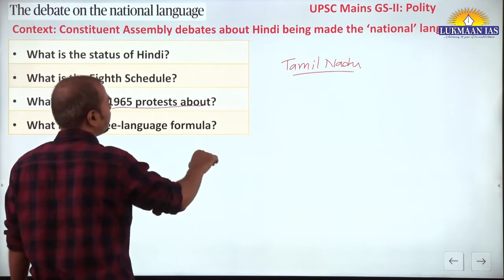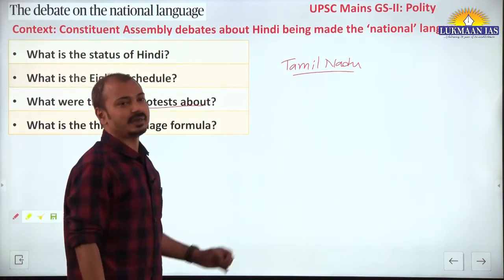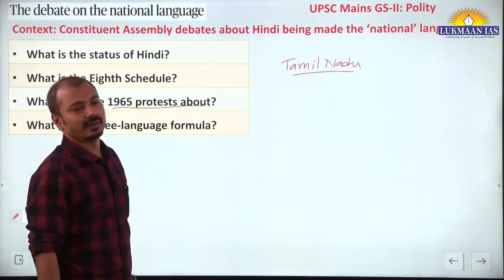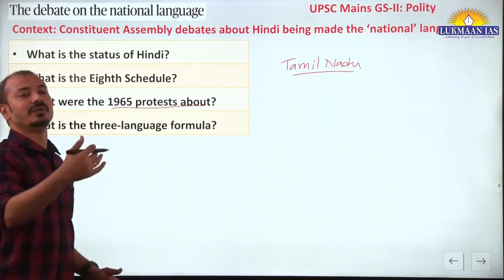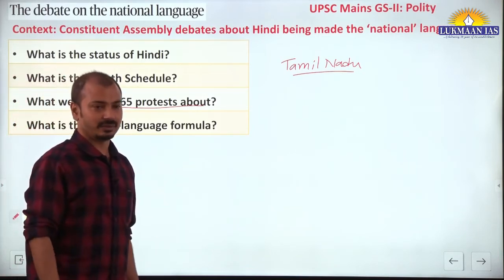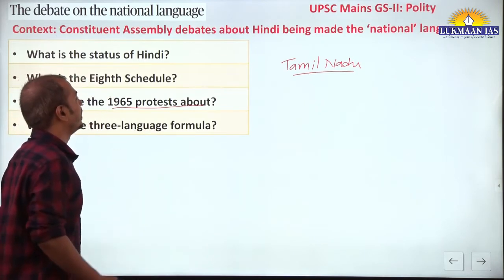And thereafter, when the Indira Gandhi government came to power, it assured the Madras government at that time that we will continue the use of English also as a language of the central government. So this was a very important development.